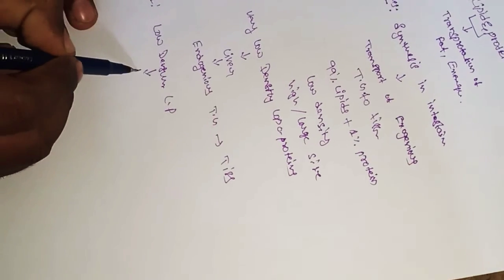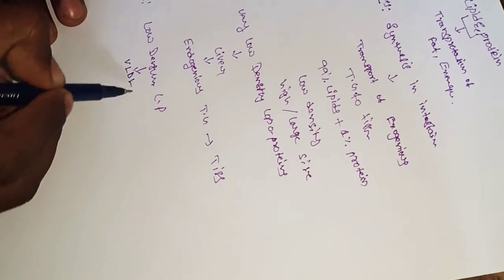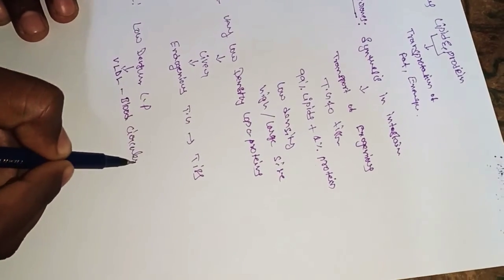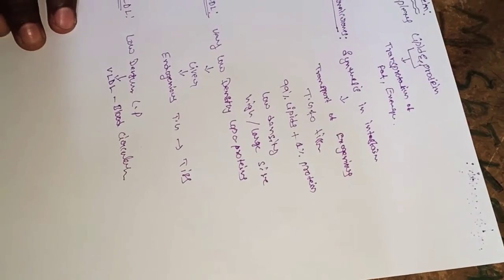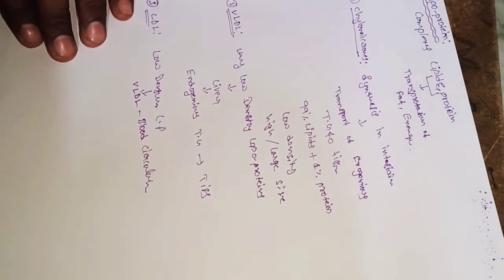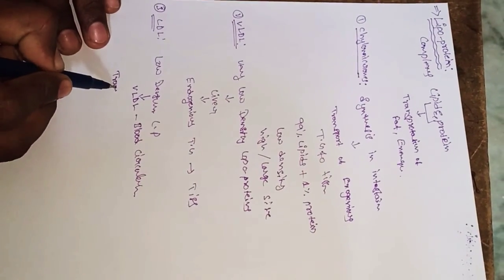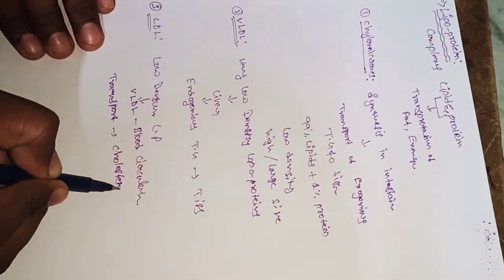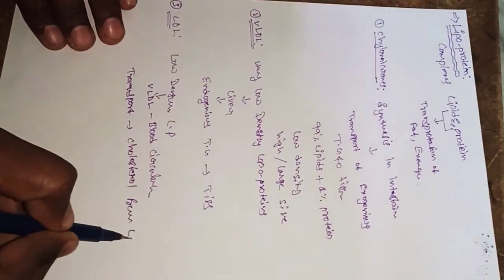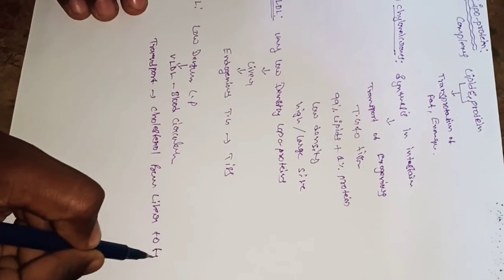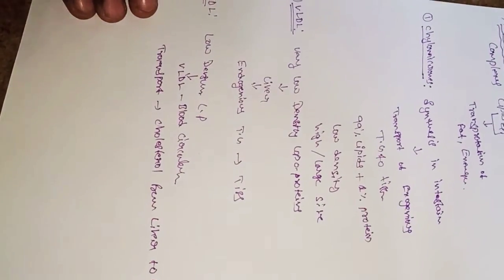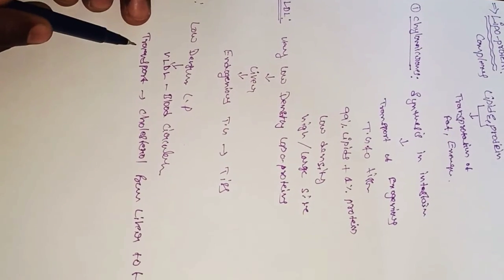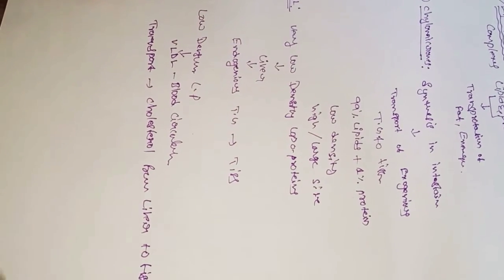They transport cholesterol from the liver to other tissues. Low density lipoproteins are synthesized from VLDL in the blood circulation, and they transport cholesterol from the liver to other tissues.